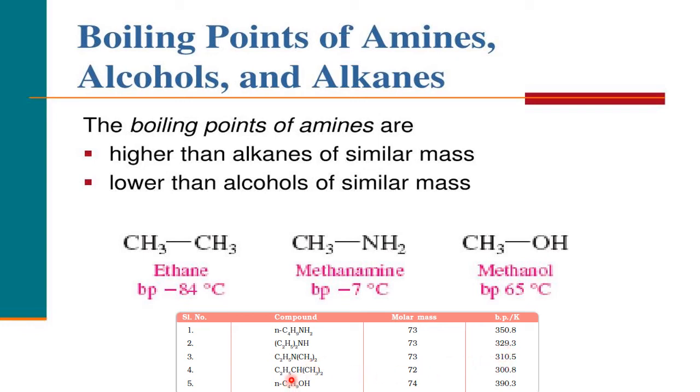Okay, right. Now this is the hydrocarbon, C2H5CH(CH3)2, 300.8, no H bonding at all. Now this is C4H9OH. C4H10 is butane. This is what? Butanol. Mass you see almost the same: 73, 73, 73, 72, 74. See, we can compare. So, a comparative study: 390.3, higher boiling point. Why higher boiling point? They go for intensive hydrogen bonding.